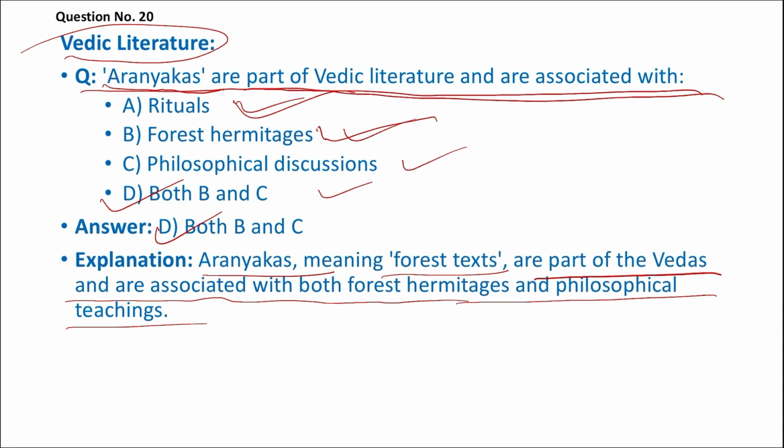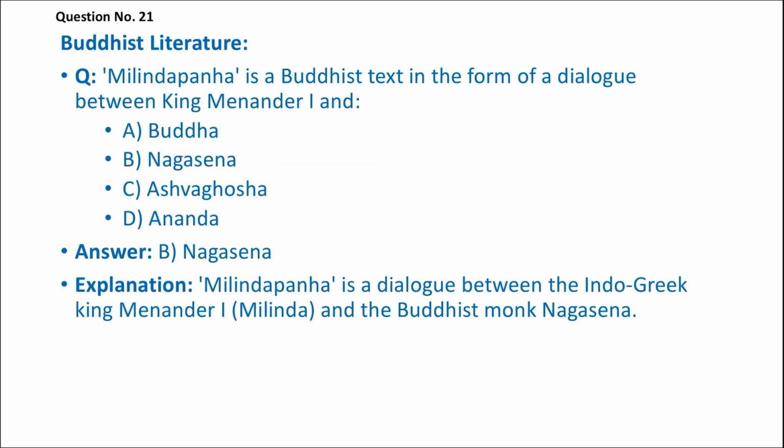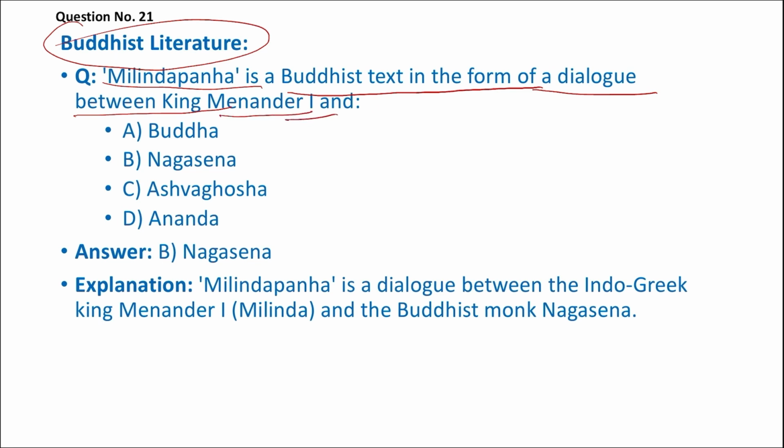Aranyakas are basically related to rituals and forest hermitages. The next question is again on Buddhist literature. Milinda Panha, a Buddhist text in the form of dialogue between King Menander I and Des. So the Milinda Panha is a text which is mainly a dialogue between the king Menander I and